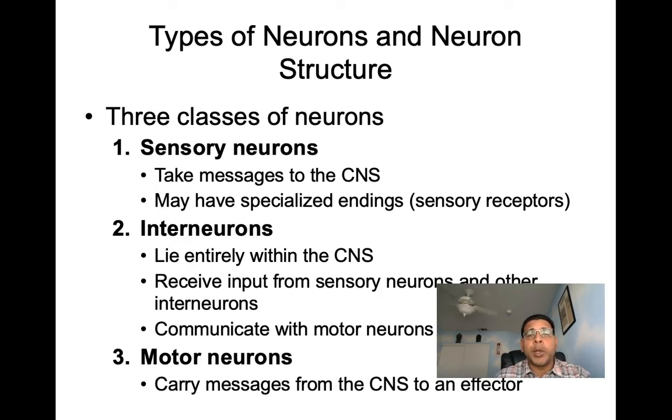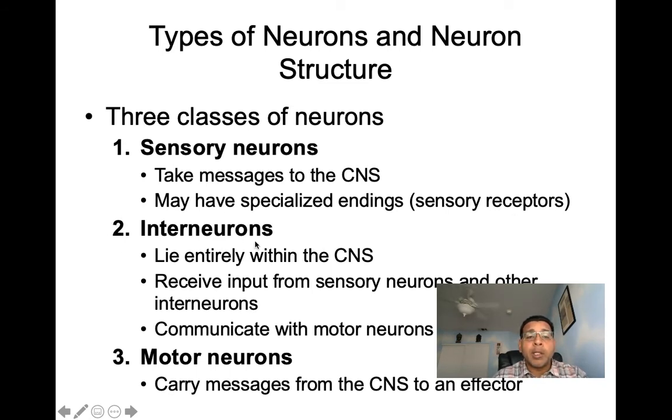Now, when we talk about our neurons, we have three classes of neurons. We have sensory neurons, interneurons, and motor neurons. Our sensory neurons are responsible for routing messages towards the CNS. They take our messages towards the CNS, and they may have specialized endings that we call sensory receptors.